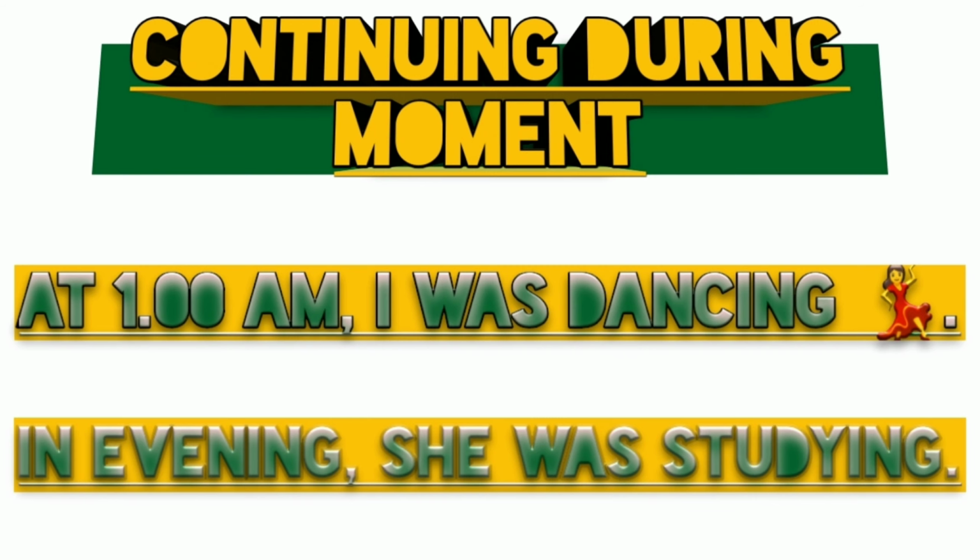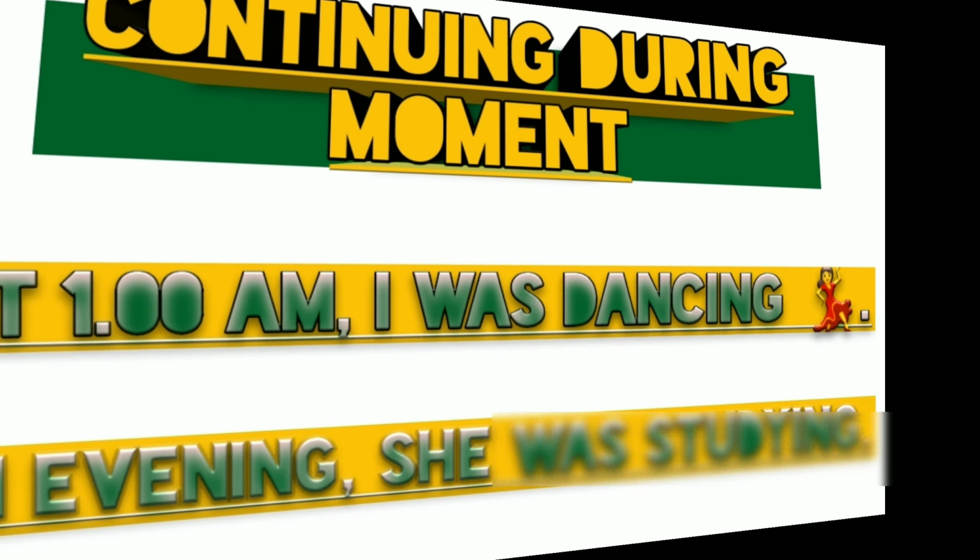And if we go with the next sentence, it is in evening she was studying. So what is the moment in this sentence? It is in evening. And what shows past continuous tense? It is was studying. So in such way we use past continuous tense.